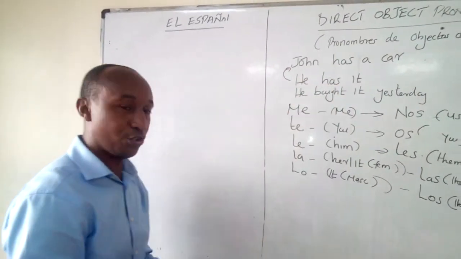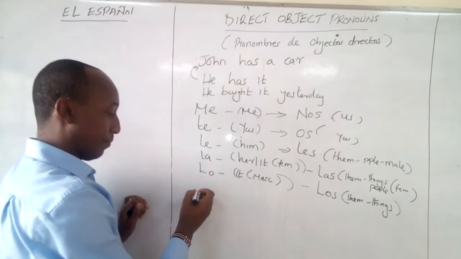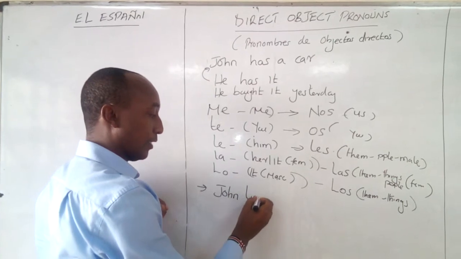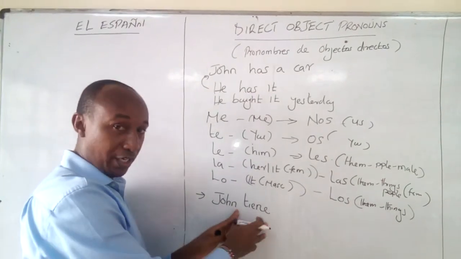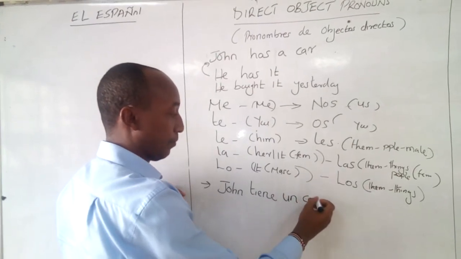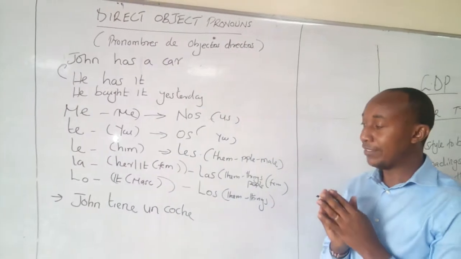So how do we use these object pronouns? Let's say John has a car. So I'm going to say John tiene. Remember, tiene is from tener, which is to have. So John tiene un coche. John tiene un coche. So I don't want to repeat the car.